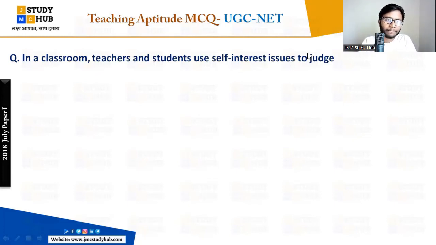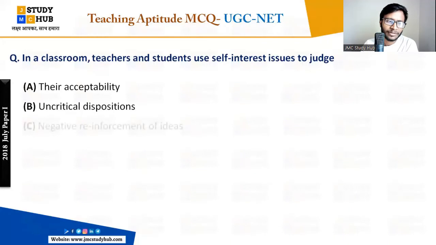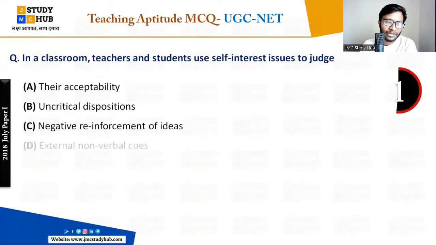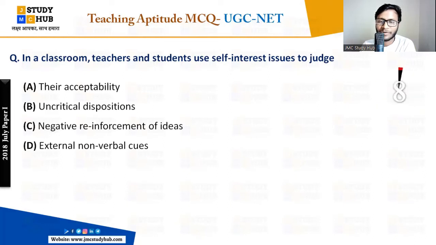Options are their acceptability, uncritical dispositions, negative reinforcement of the ideas, external non-verbal cues. Answer fast. In a classroom, teachers and students use self-interest issues to judge.